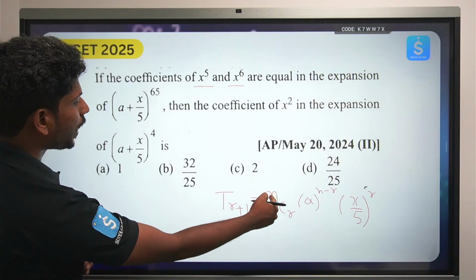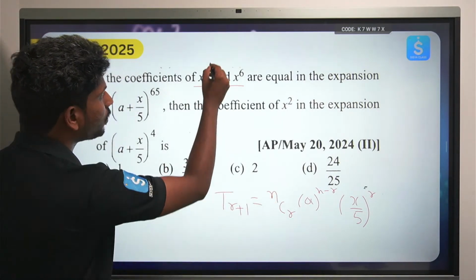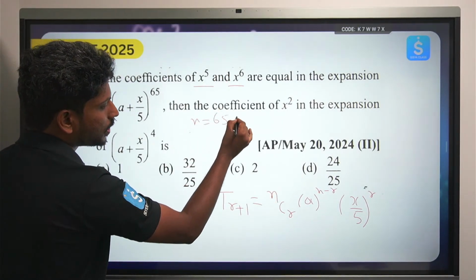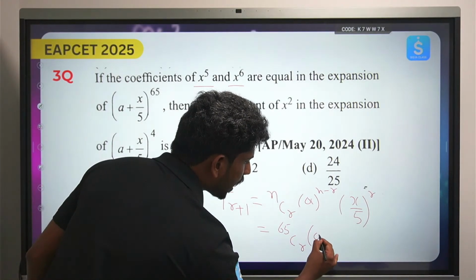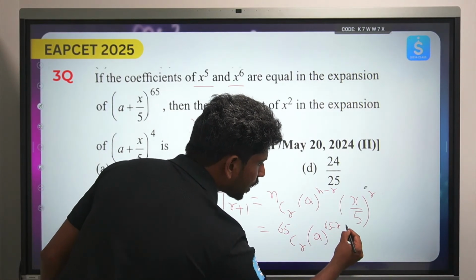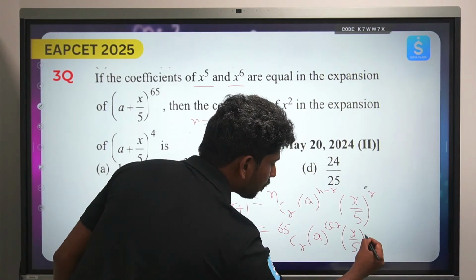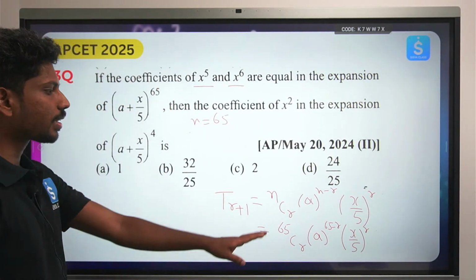Here we have n equal to 65. So this becomes 65 cr into a power 65 minus r into x by 5 power r. Okay, so here is a complete expansion.